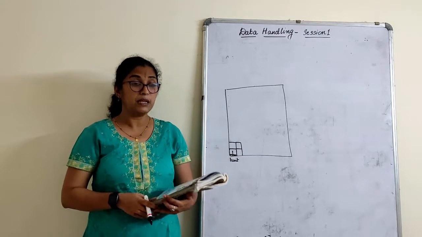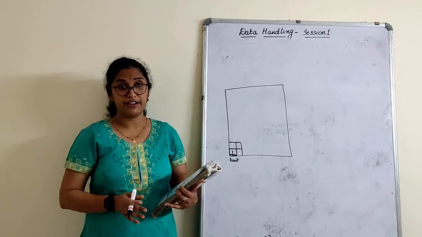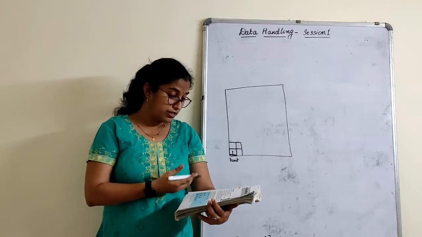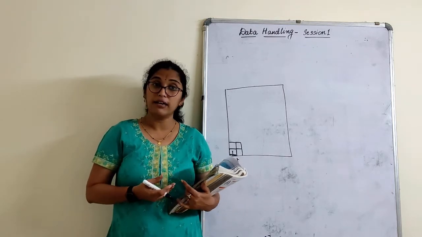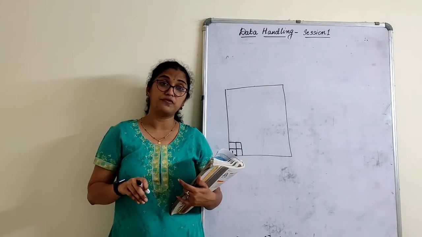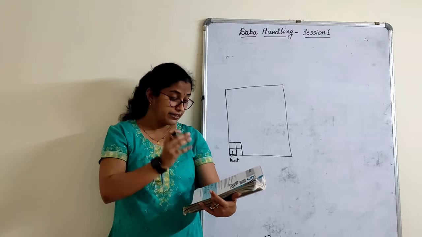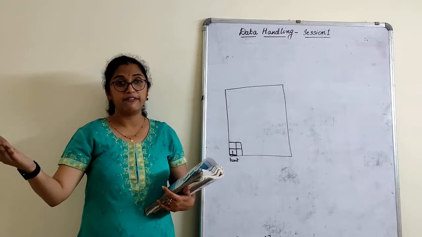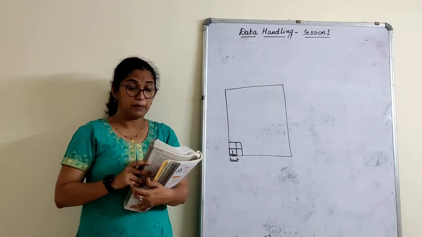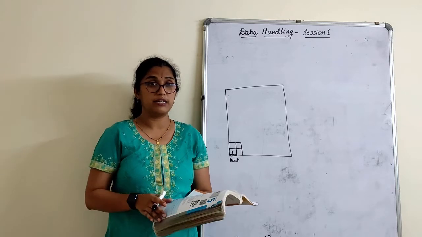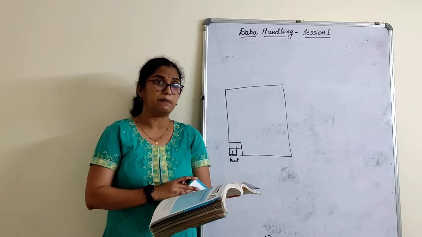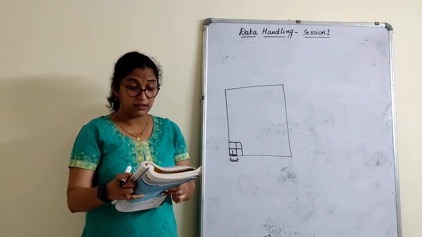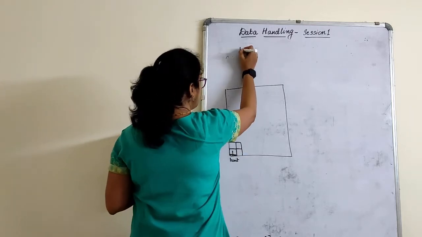Isn't this very simple? Looking at this picture we can just identify, right? But you have to tell what that particular picture represents. Because if I tell you that in the month of July I have a sale of 100 cars, I can't sit and give 100 pictures of the car. That is why we give it in pictorial form, that 1 car is equivalent to 100 cars, based on the scale we choose. This is a pictograph. You will not have any pictograph in your syllabus this year. That is only for your information that data can also be represented in a pictograph. Next, we will move on to the bar graph.